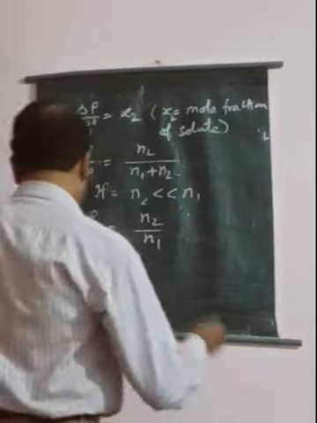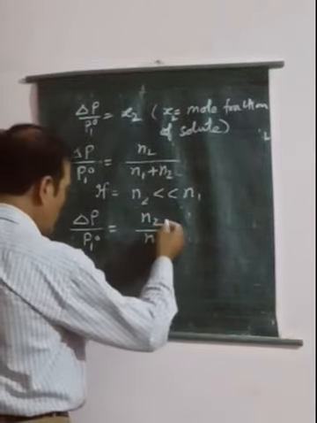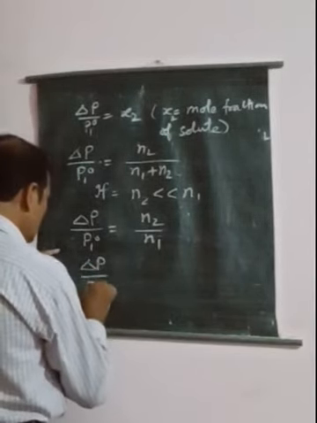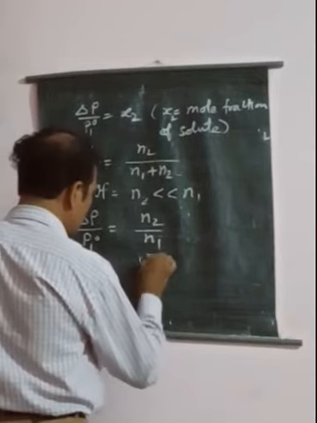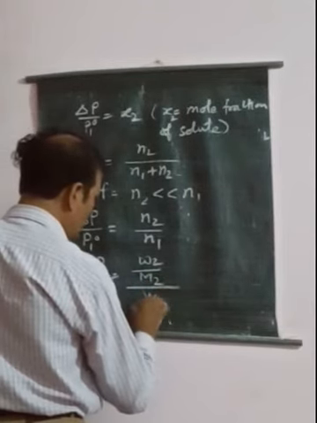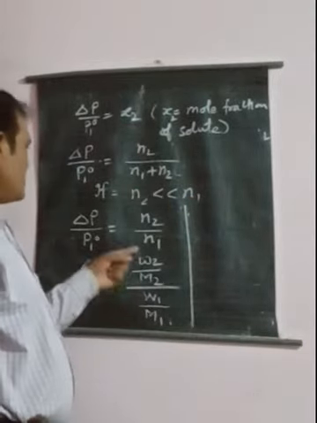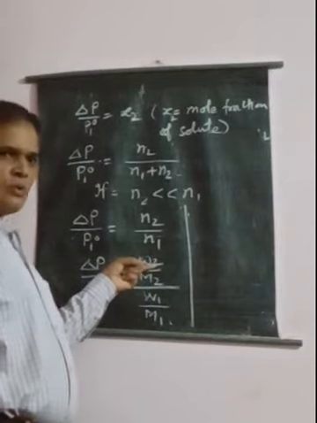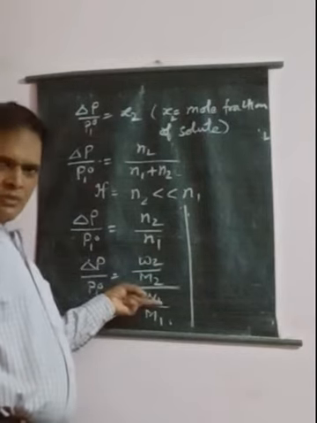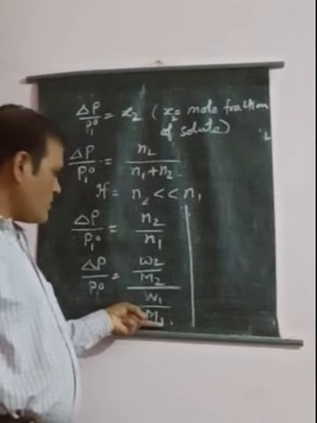Since N2 upon N1 shows the number of moles, we can write delta P divided by P1 naught is equal to W2 upon M2 divided by W1 upon M1, where W2 is the mass of solute, W1 is the mass of solvent, M2 is the molar mass of solute and M1 is the molar mass of solvent.